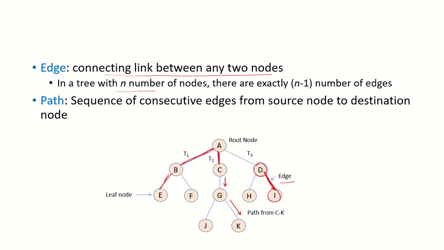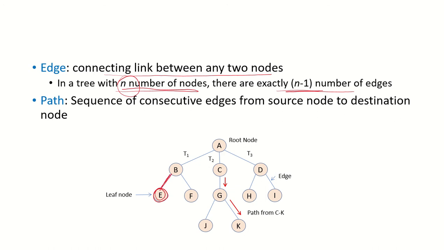In a tree with n number of nodes, there are exactly n minus 1 edges. So how can we say that? If there are n nodes, each node will have a link or an edge to its parent.